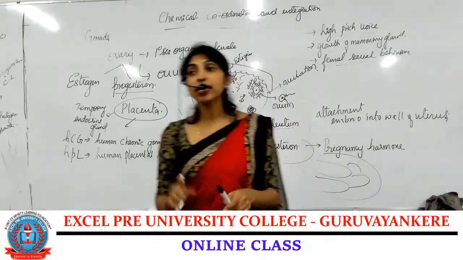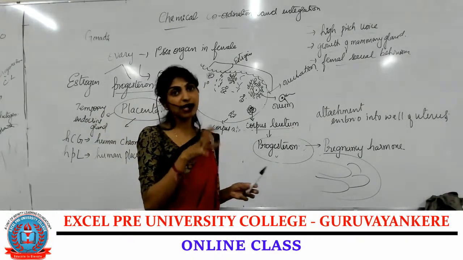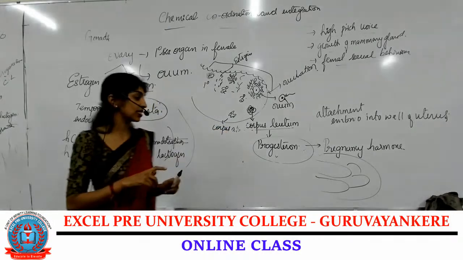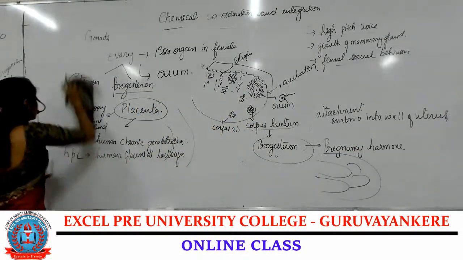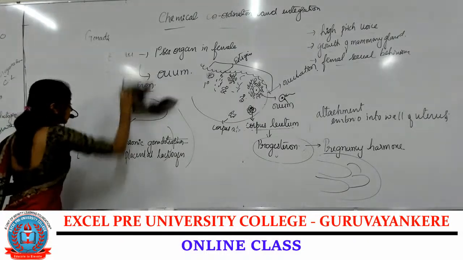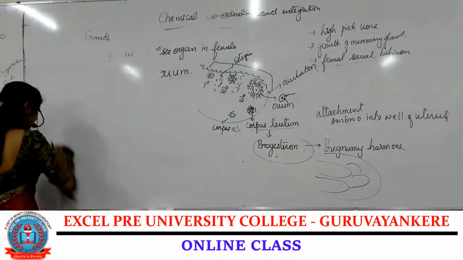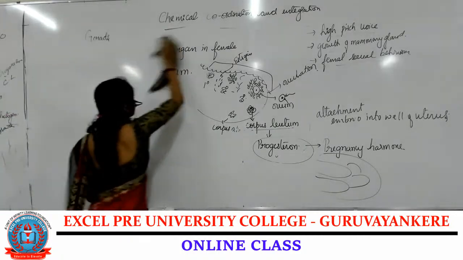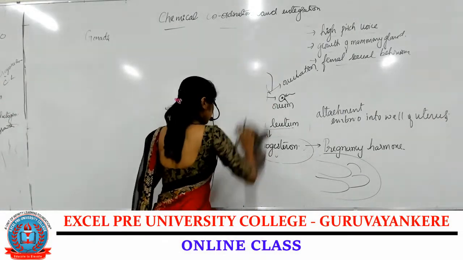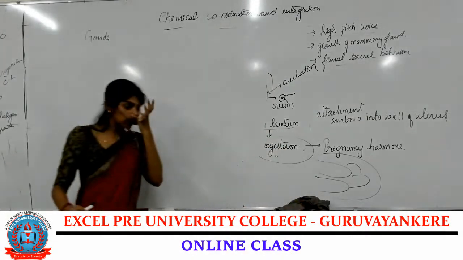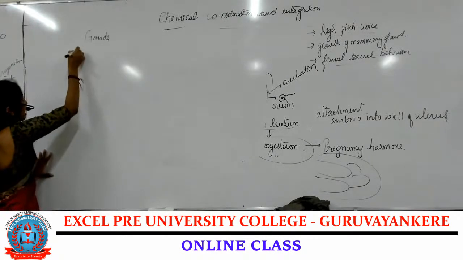Coming to the next one, we will be studying about the parts of the body other than the endocrine or partial endocrine glands, the organs that secrete hormones. Coming to the first one, that is heart.